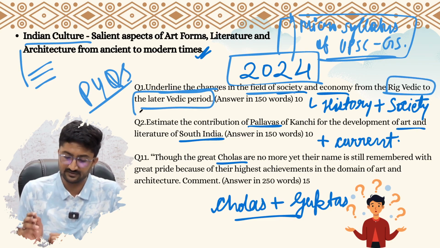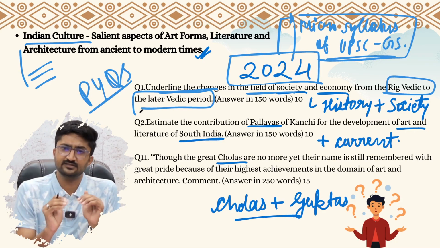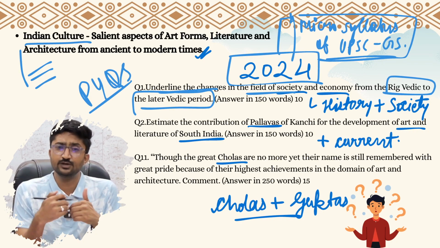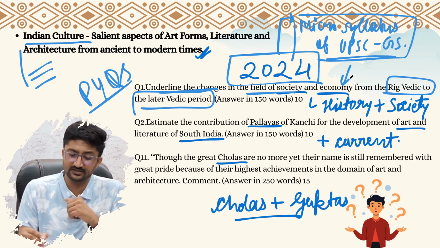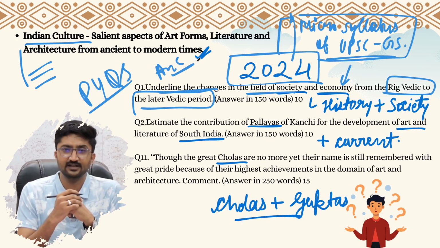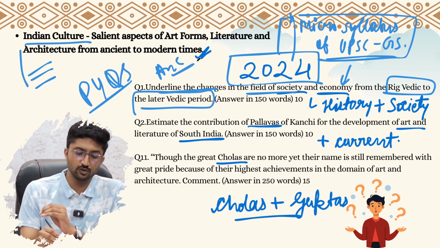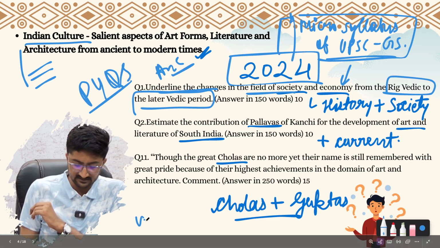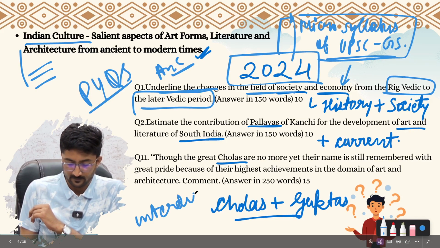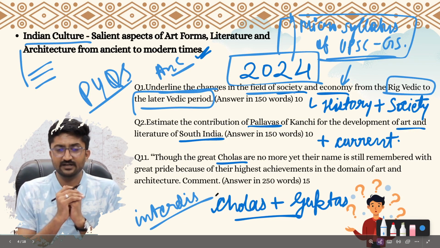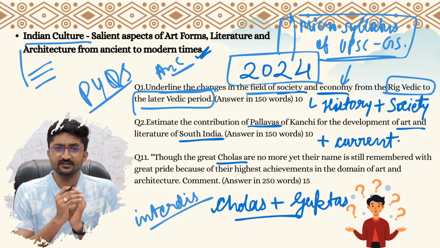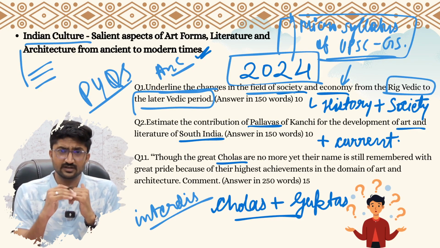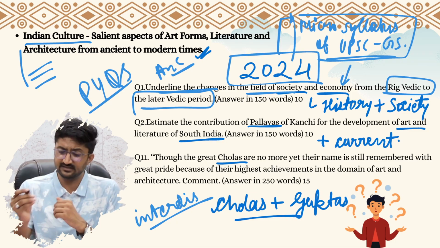See, the question is not just about society, it is also about history. It would also include some aspect of the economy of that period. It would also include some aspect of art and culture, right? So overall, this topic is not just one discipline, it's interdisciplinary. So you have to keep in mind that when you are reading history, you have to also understand the society that was existing back then. You have to also understand the aspect of economy and try to compare that with the current existing society and economy.